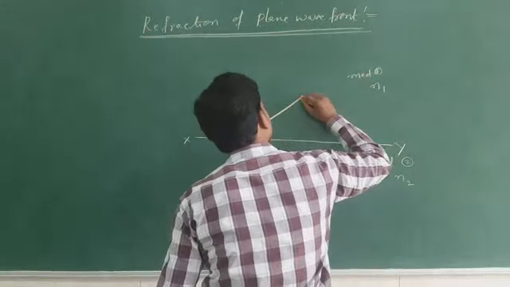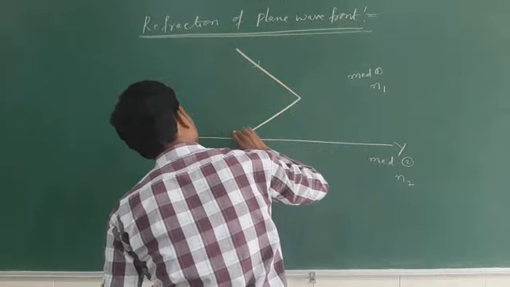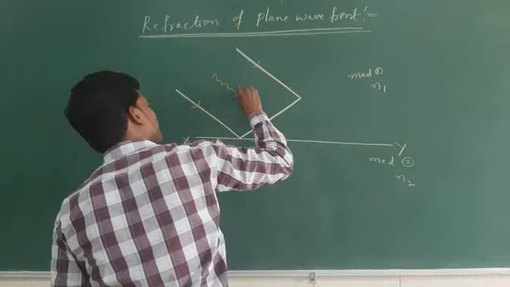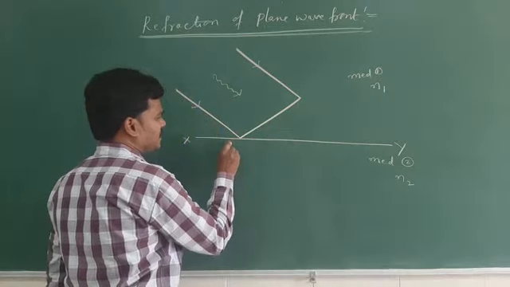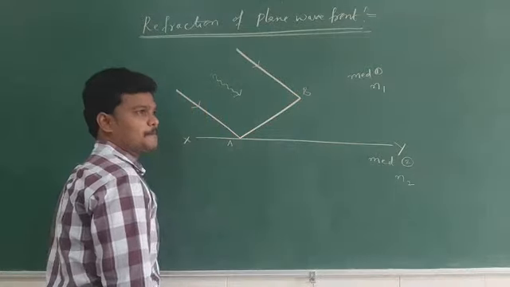Now the direction of the plane wave front looks like this. This arrow mark gives the direction of the plane wave front. Clear? The wave front is coming in this way. This is A, B. Clear up to now?